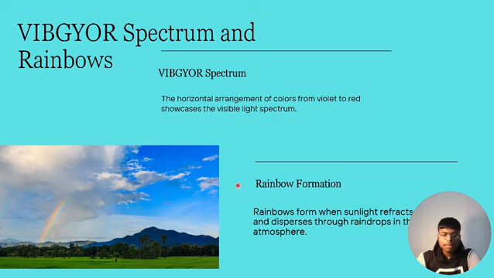If you see rainbow formation, the sun's light can be reflected in a river or a lake or any nearby water source, which acts as a denser medium. So it disperses the light, and this light we see in the form of a rainbow. Now we will discuss the second slide.